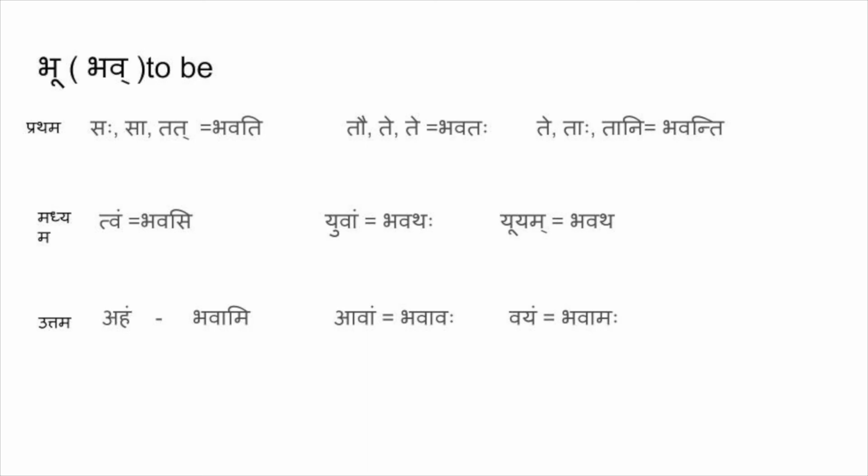So for saha it is bhavati, and that is Prathama Purusha. For dvivachan it is bhavataha, and for bahuvachan it is bhavanti. Madhyama Purusha is bhavasi, bhavathaha, and bhavatha in the plural, and Uttama Purusha, aham, is bhavami, bhavavaha, bhavamaha. That's how it becomes.